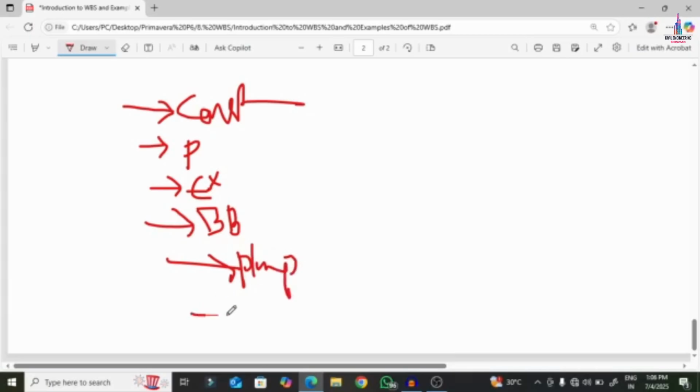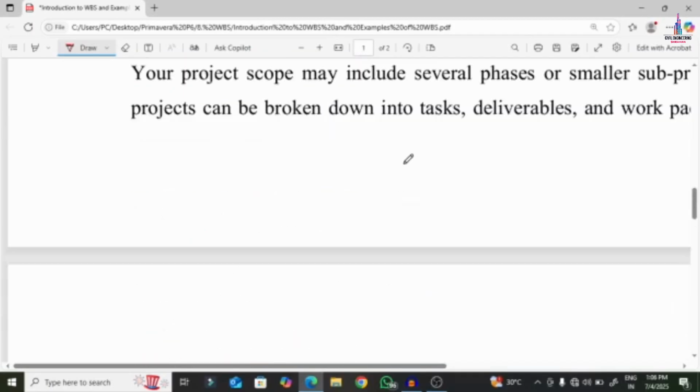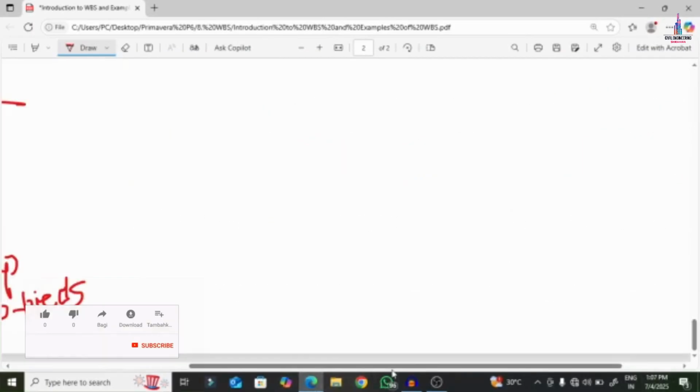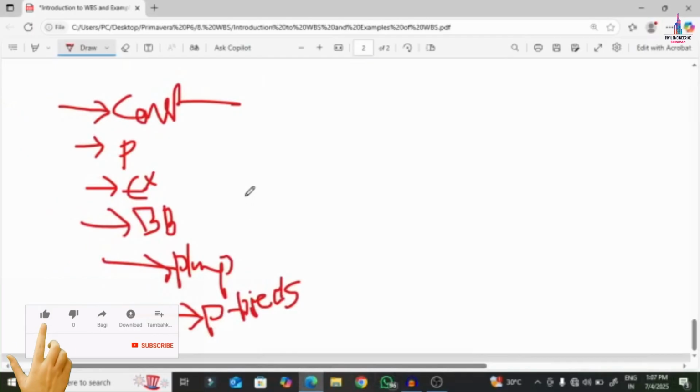So project finalization and project design, you can consider project design. So WBS will consist of some of the tasks like this.